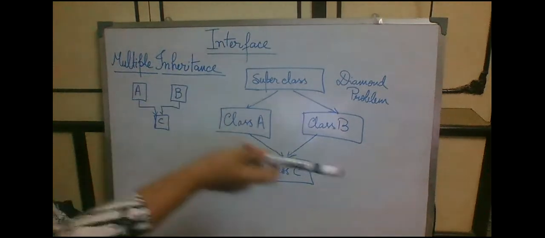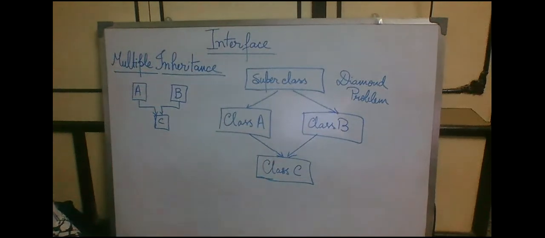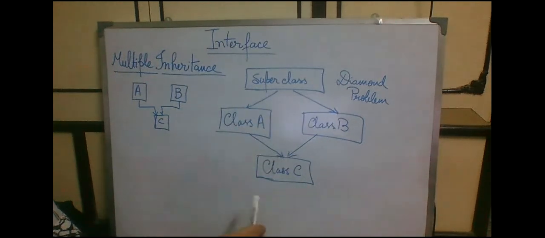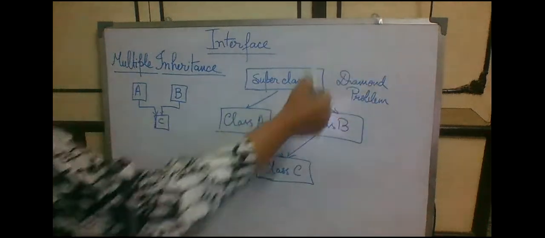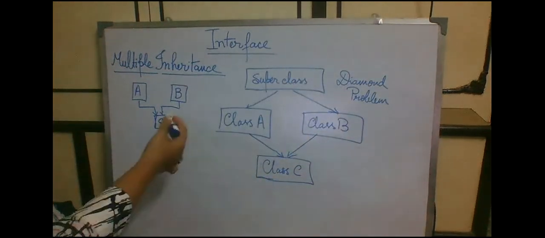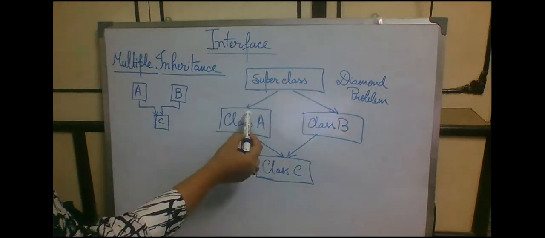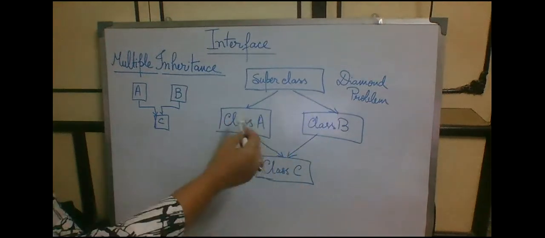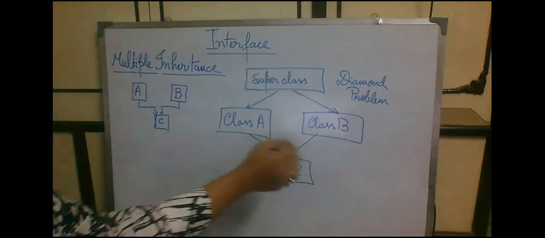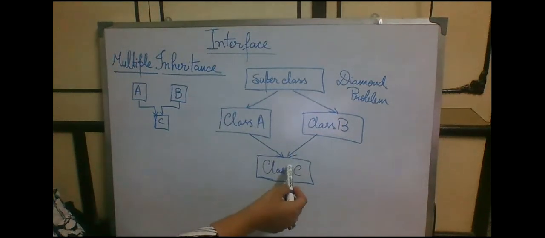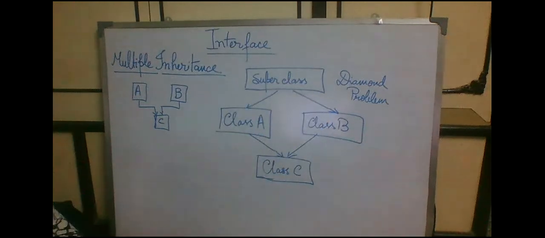Also, this is important for a university exam. This question comes: what problem cannot be implemented using inheritance but can be implemented using interface? The answer they are looking for is the diamond problem. How does the diamond problem look? There will be a superclass. From the superclass, we can inherit the properties in class A and class B. But from both class A and class B, two parent classes at the same time, we cannot inherit their properties in a particular child class C. So this problem is known as the diamond problem.